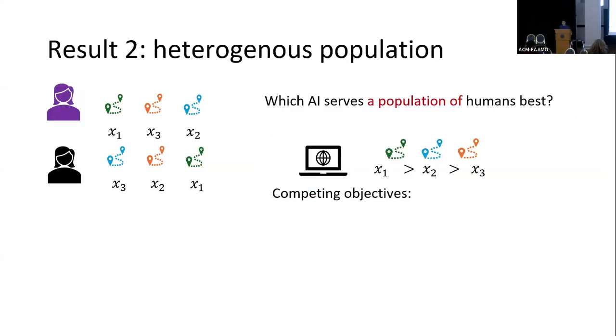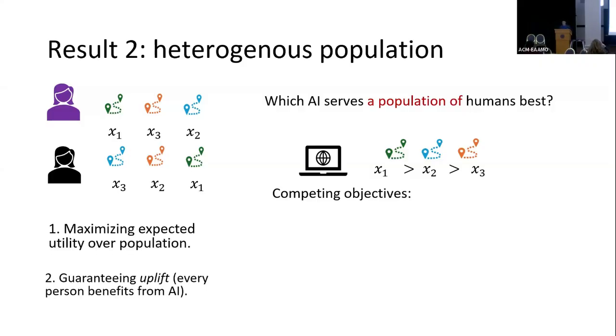Our second set of results is about when we suppose there is just one AI and a population of humans, and the goal of the AI is to optimize a welfare function. Basically, there are two welfare objectives. One is that the AI is trying to maximize the total utility, the social welfare. The other is that the AI is trying to guarantee that all the humans benefit from the collaboration.